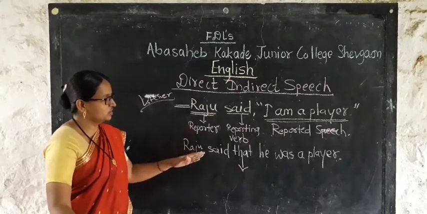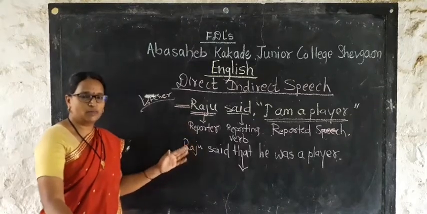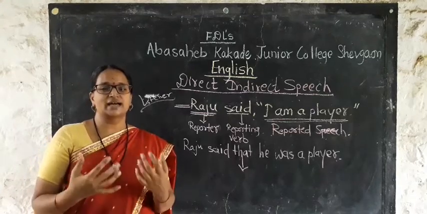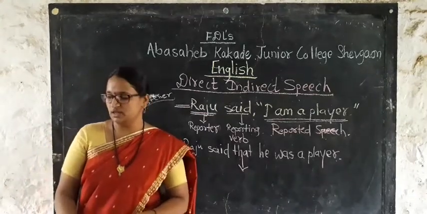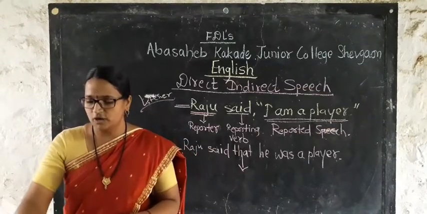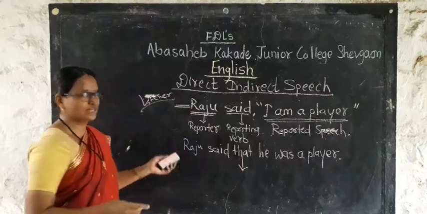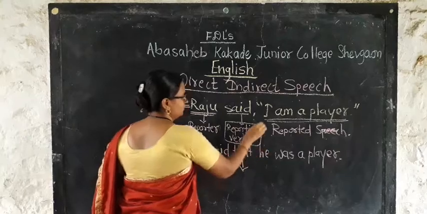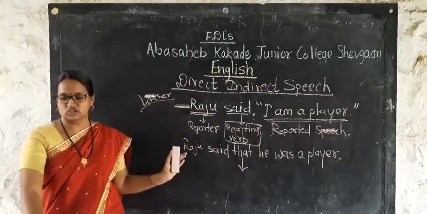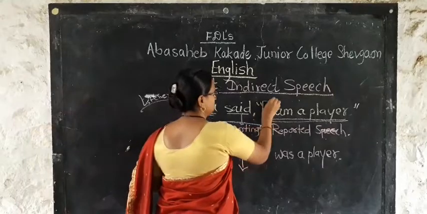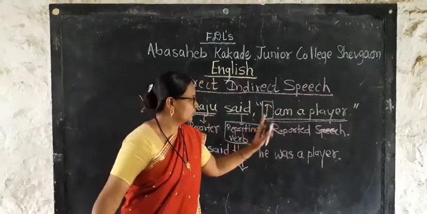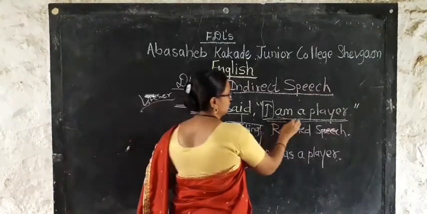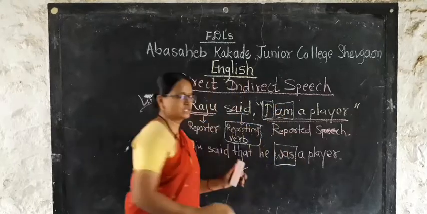We have to change the reporting verb, then we have to remove the comma and double inverted commas, and then we have to change the subject as well as the tense of the given sentence also. Now from this particular sentence you will understand we have to make changes in the reporting verb, then we have to make changes in the pronoun. Here we have I, this particular pronoun, but in indirect speech we have used the pronoun he. Then we have to change the tense of the sentence.